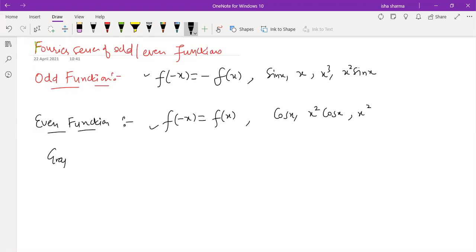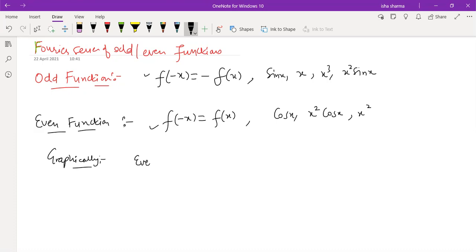Otherwise, how can you check? The other option is graphically. Sometimes, if you're not comfortable doing the calculations mathematically, you can see it graphically, provided you know the graph of that function. Otherwise, if you do not know the graph of that function, then firstly you have to make efforts towards drawing the graph and then you check. So better you decide how you want to confirm whether the function is odd or even, graphically or mathematically. So graphically, what is going to happen?